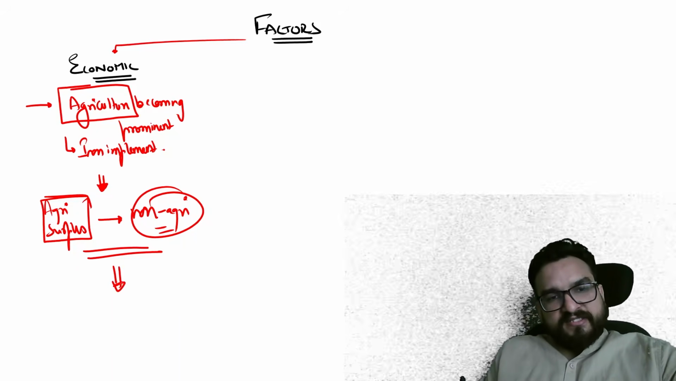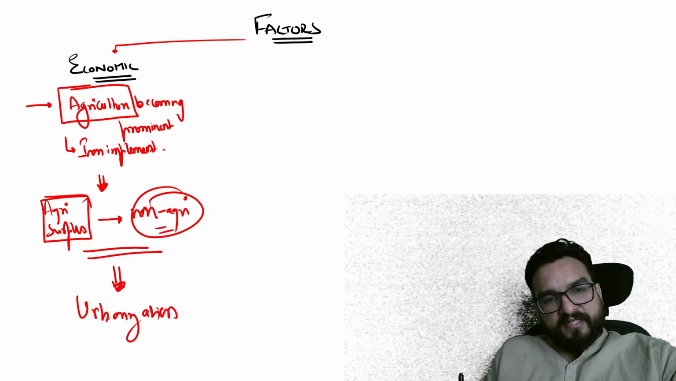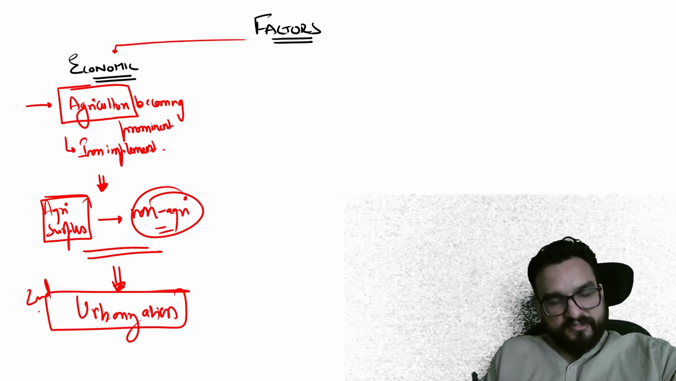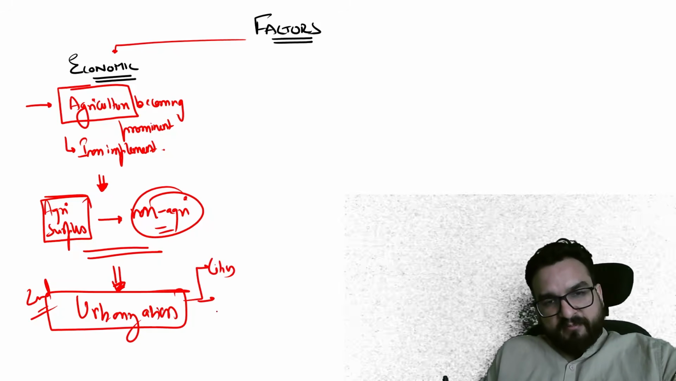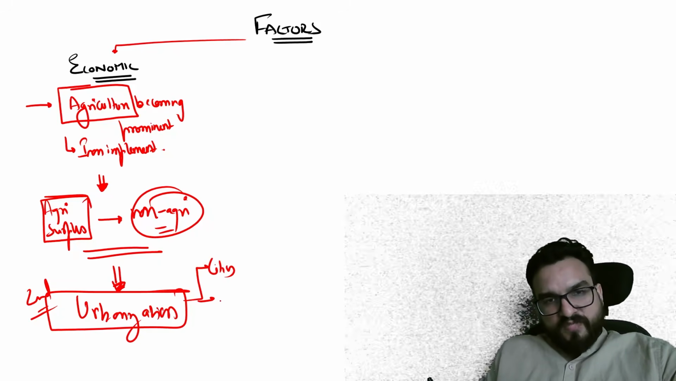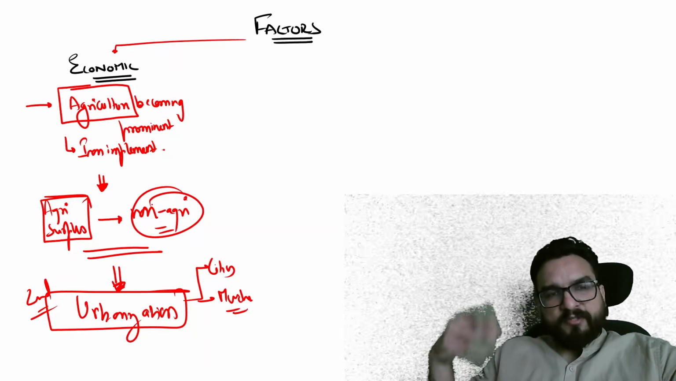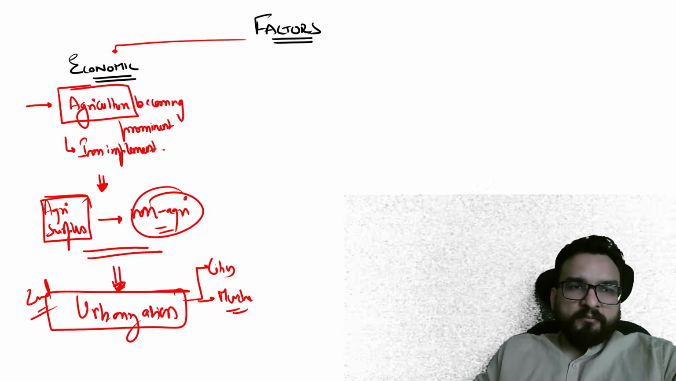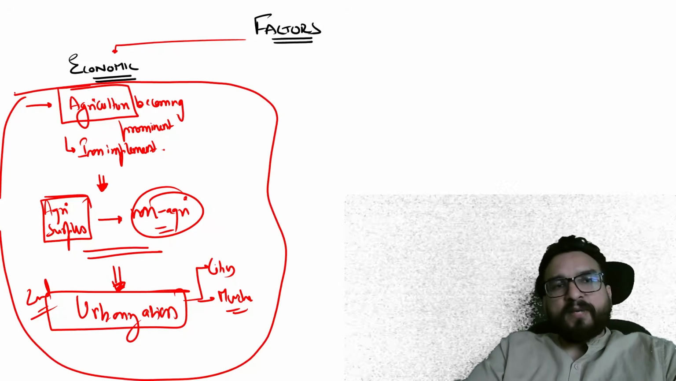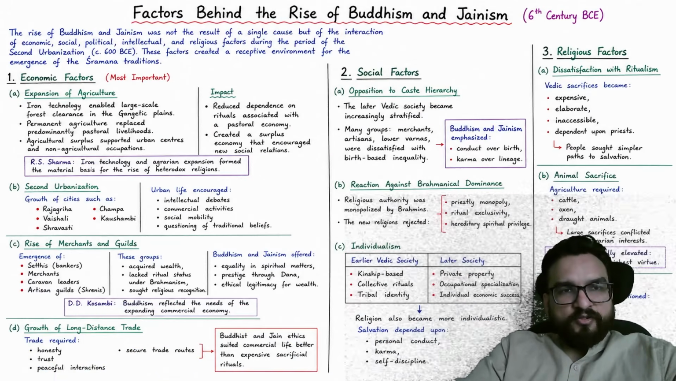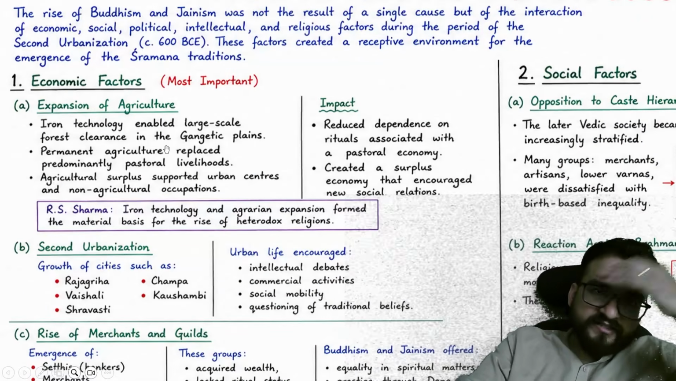Then this agriculture surplus will lead to the second urbanization, which will happen in the age of Mahajanpadas. So there will be the coming up of cities, and other professions like merchants and new social classes, which we'll talk about in the social aspect. But the economic aspect is changing rapidly in the Mahajanpadas age. If I tell you about this economic factor, you will find expansion of agriculture and iron technology.